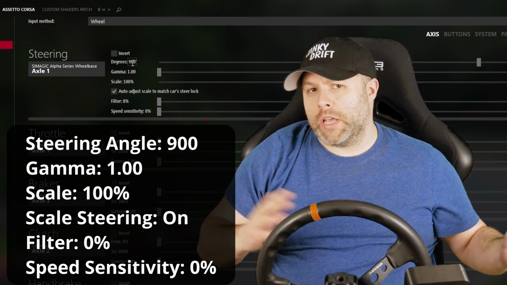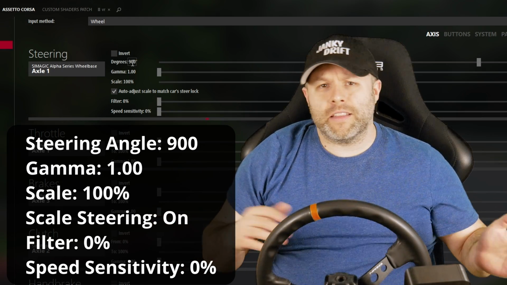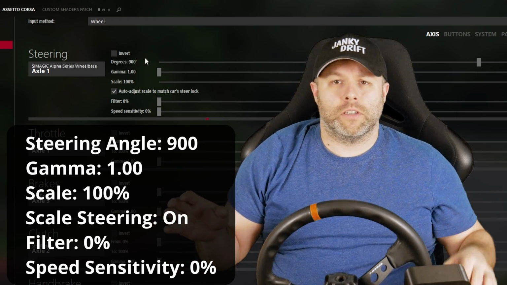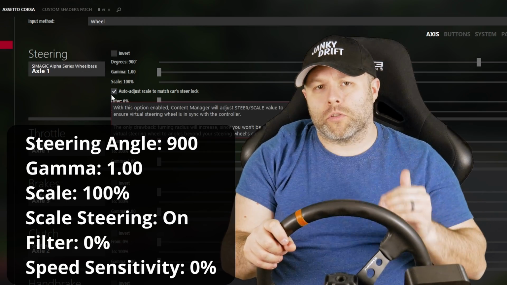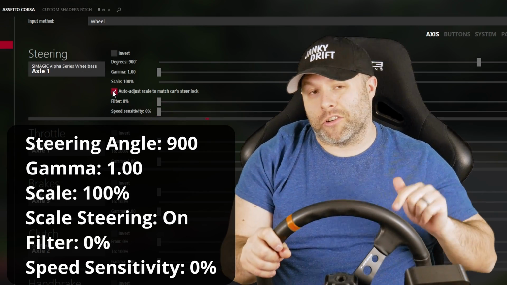On the axis tab, I've got rotation set to 900 to match the wheelbase setting, and this is kind of important, so make sure that yours match. I do have this auto adjust setting on, which helps ensure that the virtual steering wheel rotation matches the steering wheel in your hands.